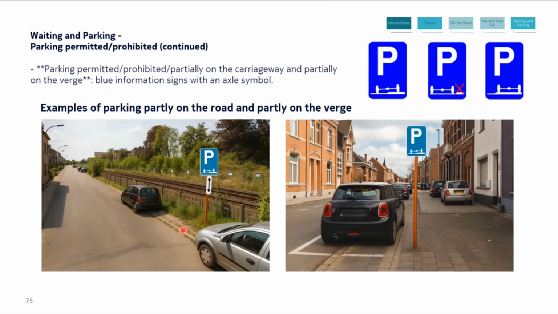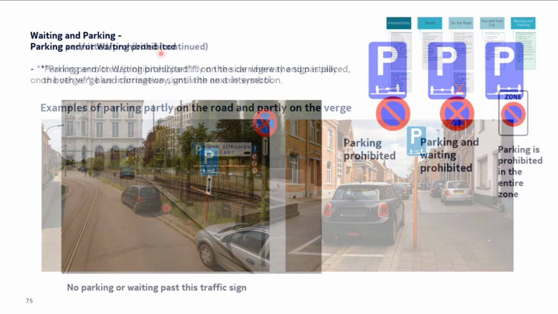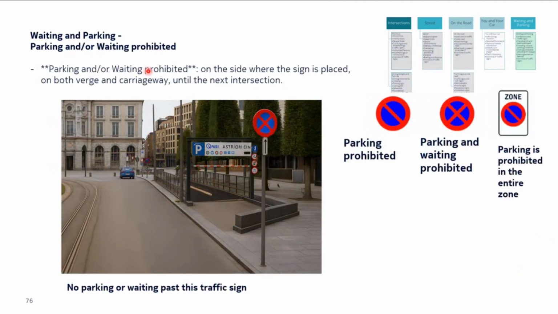This board only applies on the side where it is put, and you have to park here partly on the road and partly on the verge. Now, parking and waiting is still prohibited. We are still looking at the prohibition sign. So on the side where the sign is placed, on both verge and carriageway until the next junction.